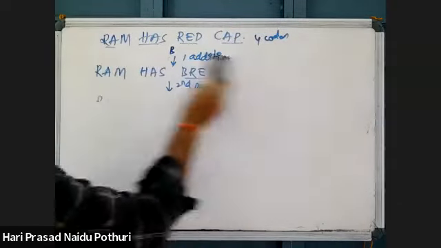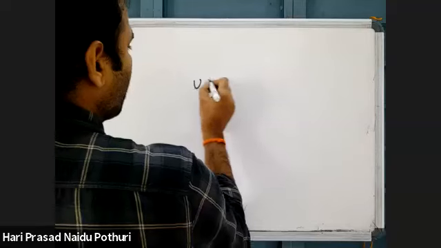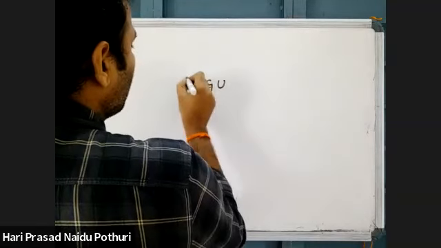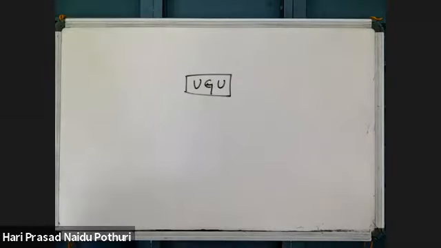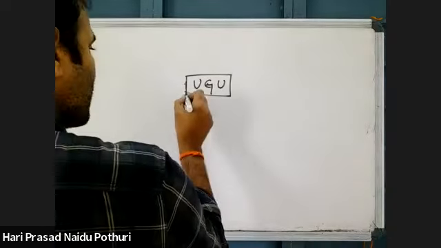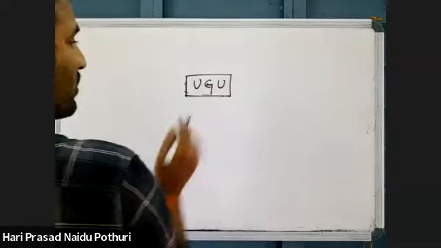See how mutations are taking place. Take an example of a codon so that you can understand how many types of mutations are possible. Suppose one codon is there, UGU. Suppose the first nucleotide is changed.